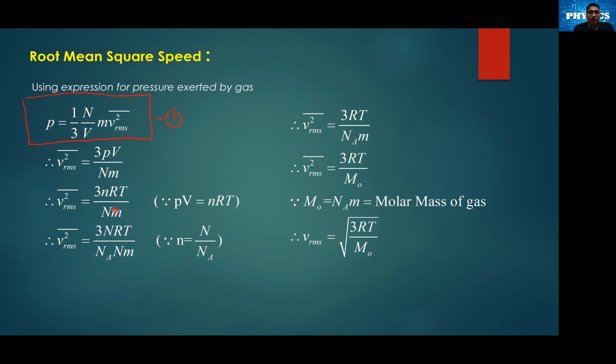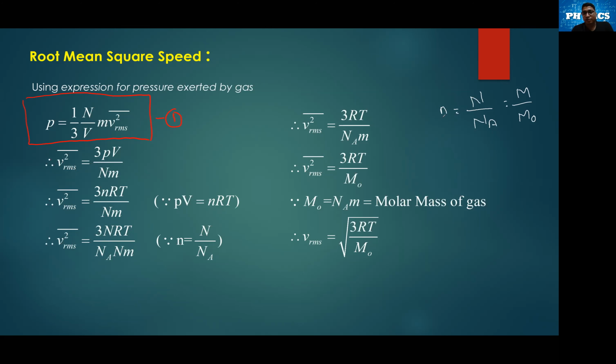Further, what we are doing now, we are replacing this small n. Now remember, this number of moles we can write in two different ways. That's important. Already we have discussed this term. अगर आपको याद हो, n is nothing but in terms of molecules we write number of molecules dividing with the Avogadro number, and in terms of mass it is m upon m naught, mass upon molar mass.